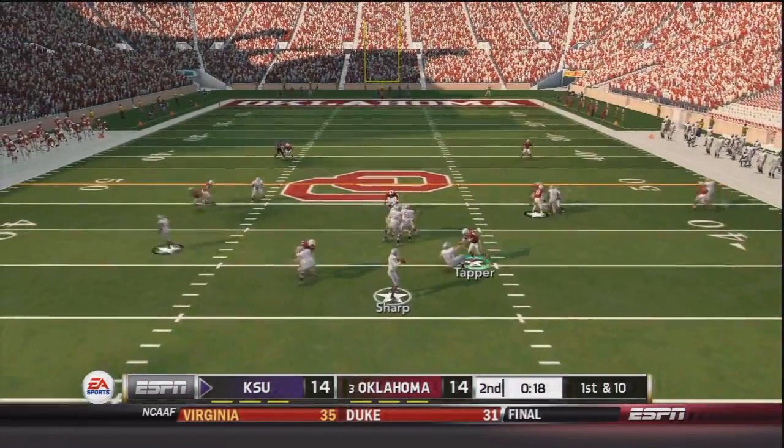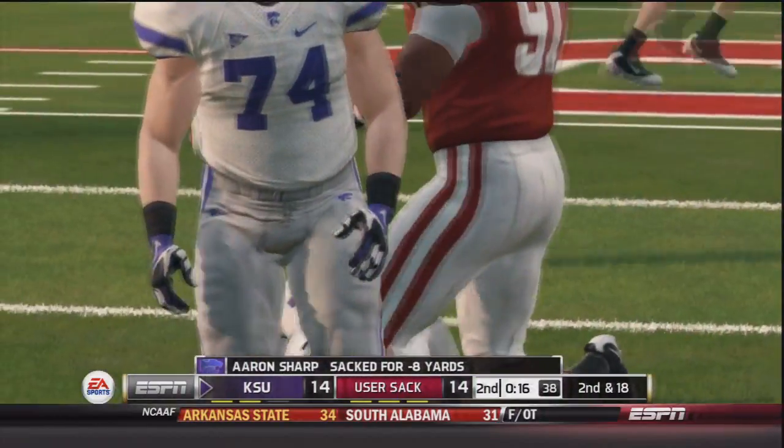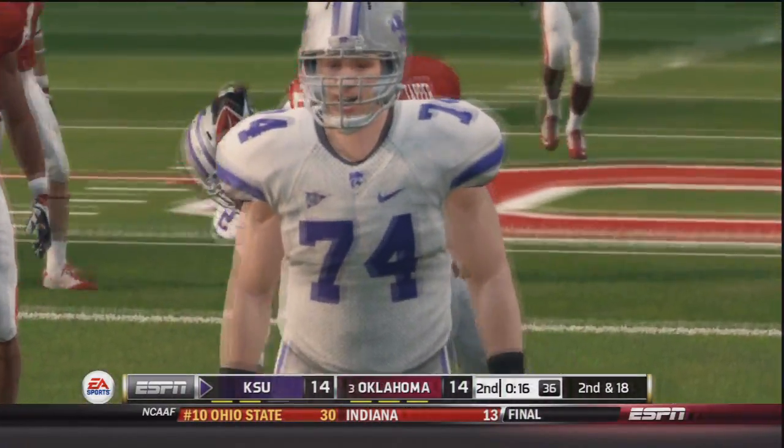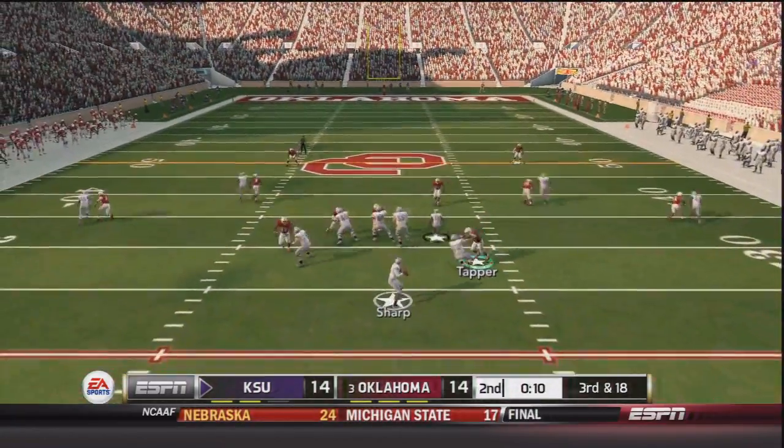And now the K-State Wildcats have a chance to do something, and Charles Tapper sacks him for a loss of 8 on the play. Tapper, who has been an absolute monster this season and last season, has been a huge help on defense.